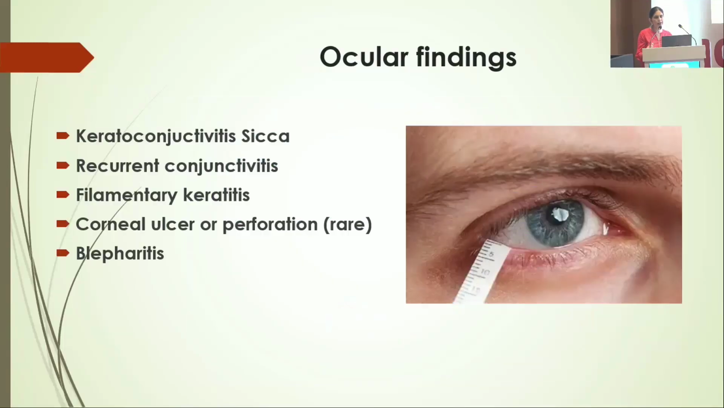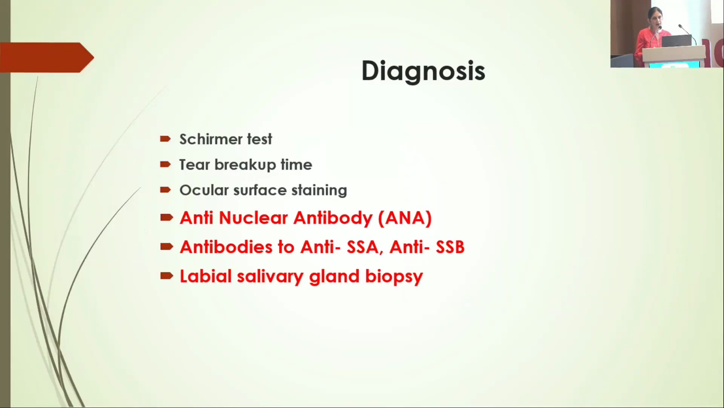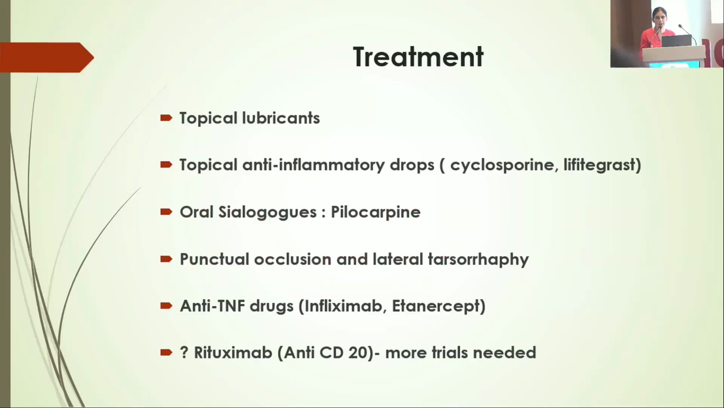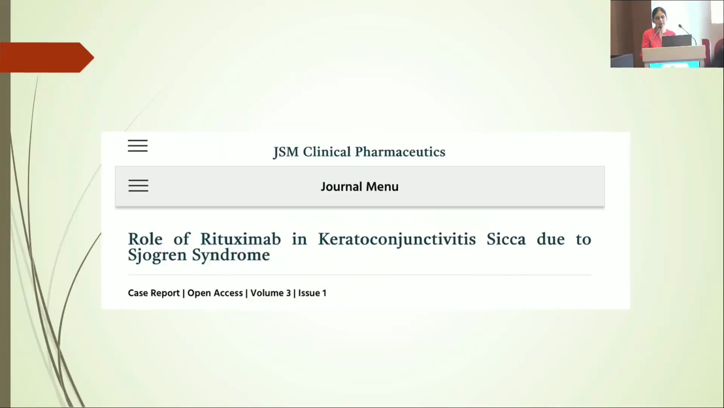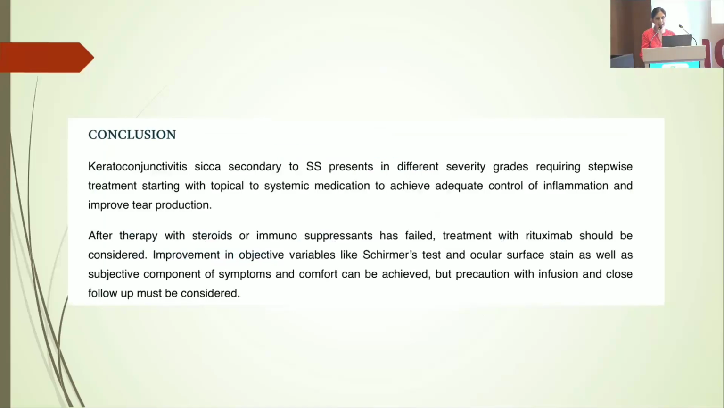If we talk of Sjogren, ocular findings are keratoconjunctivitis sicca, recurrent conjunctivitis, filamentary keratitis, corneal ulcers, and blepharitis. Apart from the ocular diagnosis, kindly order ANA, anti-SSA, anti-SSB, and a labial salivary gland biopsy. If we talk of treatment, we do not have much to offer. Pilocarpine is the drug which we can add. Otherwise, anti-TNF and anti-CD20 rituximab are under trial for the treatment of keratoconjunctivitis sicca in Sjogren's disease.